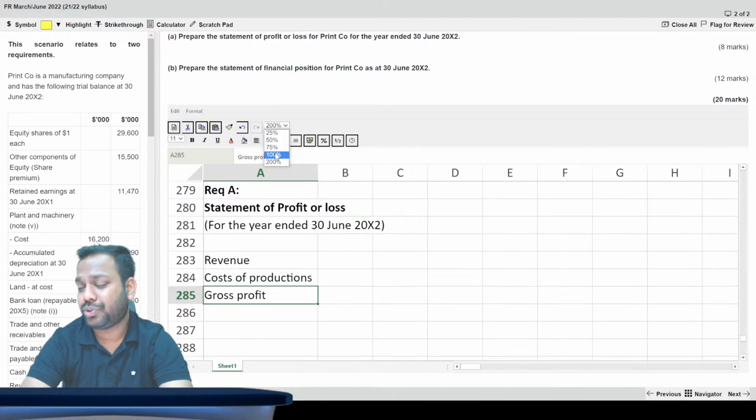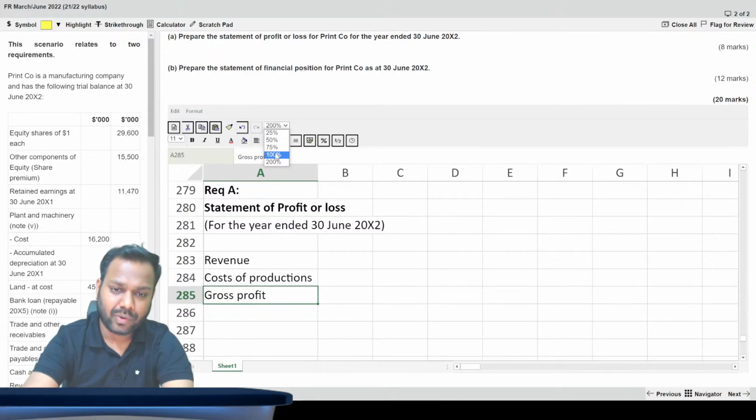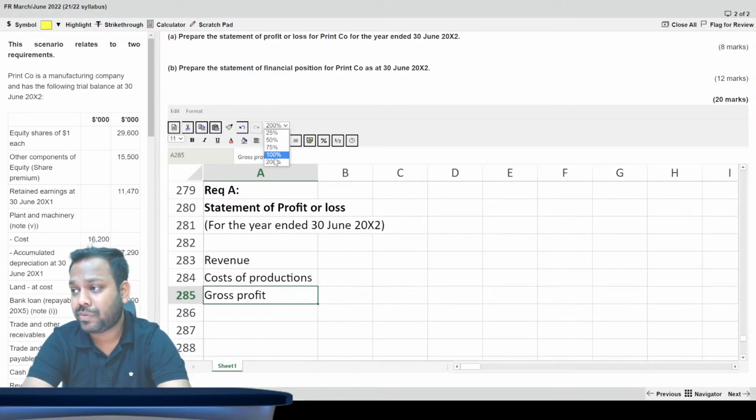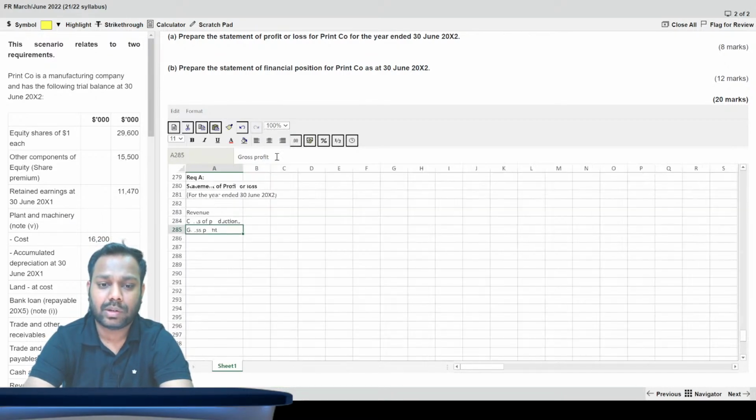Muskan, that's given in the question. What do you want me to explain? See, that's clearly given in the question. If you read, 2400 is the cost, 1.5 million is the carrying amount as of today, and so 0.9 becomes the accumulated depreciation so far. Please read the question, Muskan.